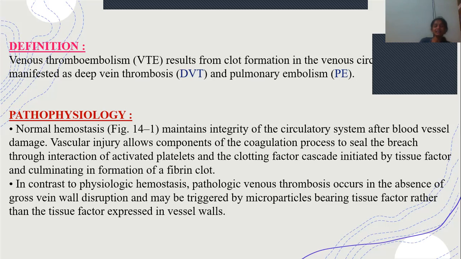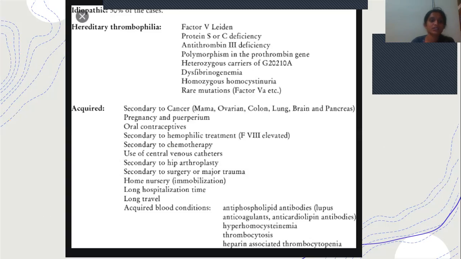It is triggered by certain microparticles which have tissue factors, which are not generally expressed in the vessel walls. The causes are of three different types. Like idiopathic, that means 50% of the cases are idiopathic. That means there is no proper reason why they are getting this DVT or VTE, that is venous thromboembolism.